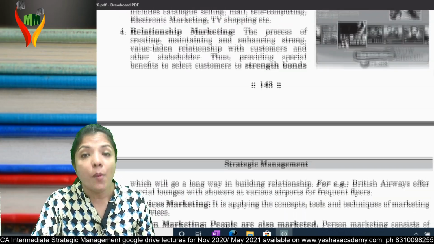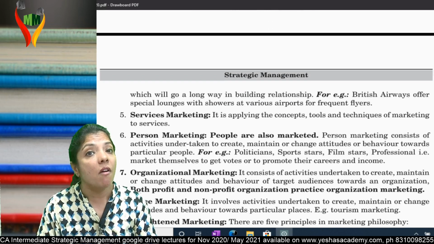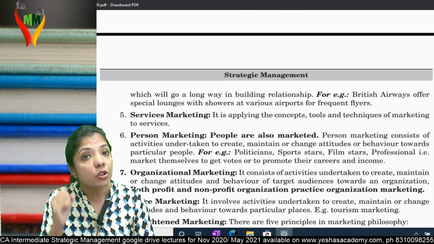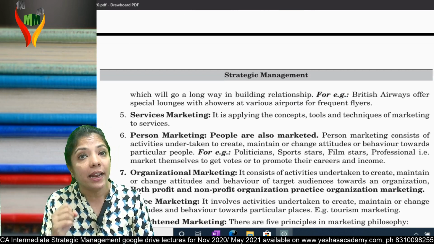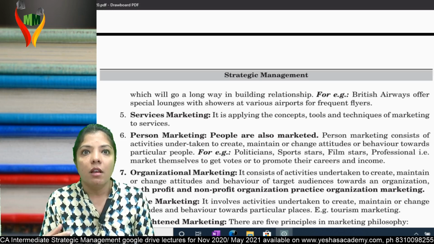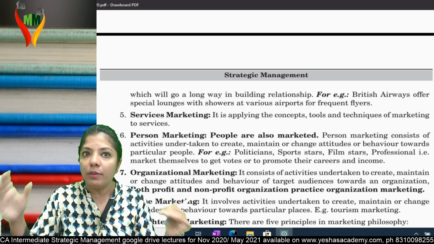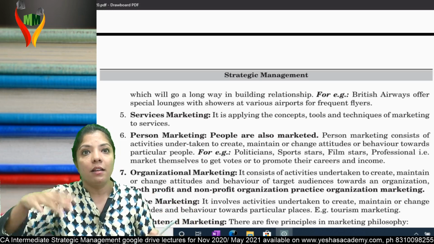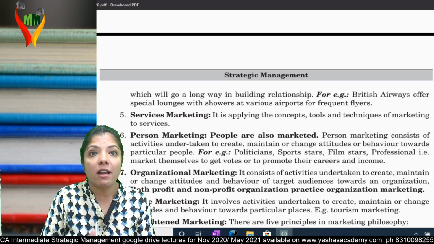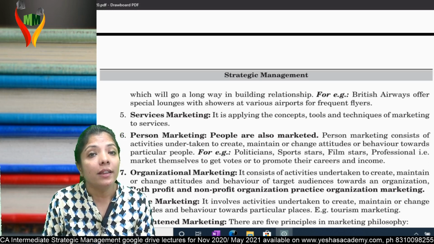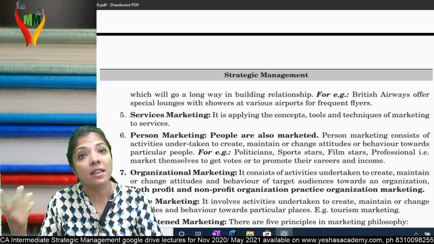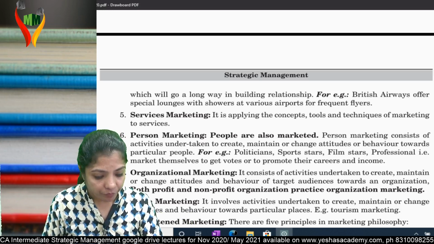Next one, services marketing. What is services marketing? Services marketing means applying the concepts, tools and techniques of marketing to the service industry. Now, beauty parlors, for example. Whatever makeup they do, they record it and then show on Facebook or other social media, before makeup and after makeup. They are in the service industry and they are marketing their services.